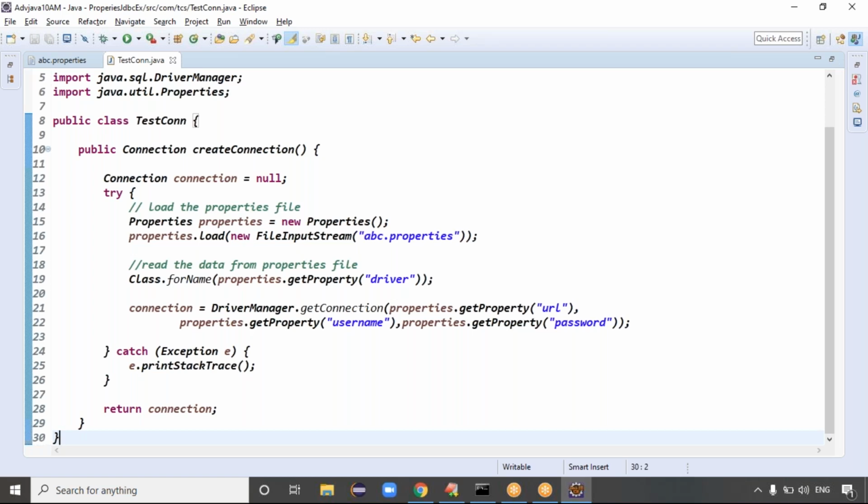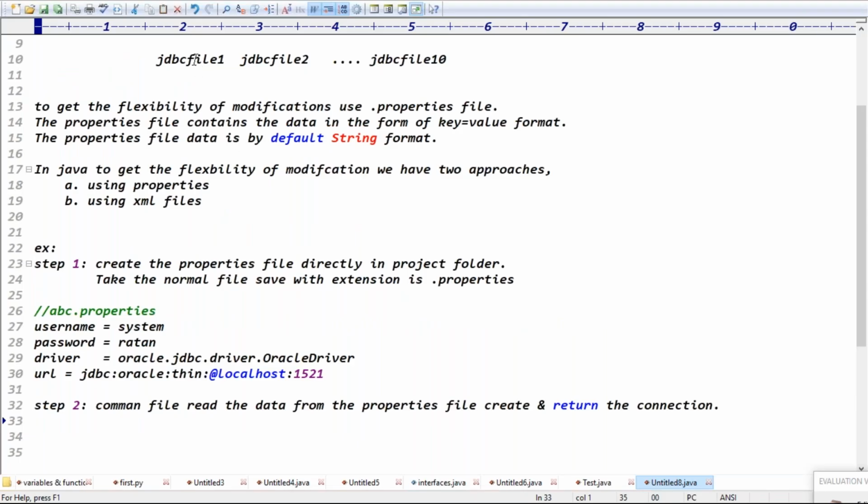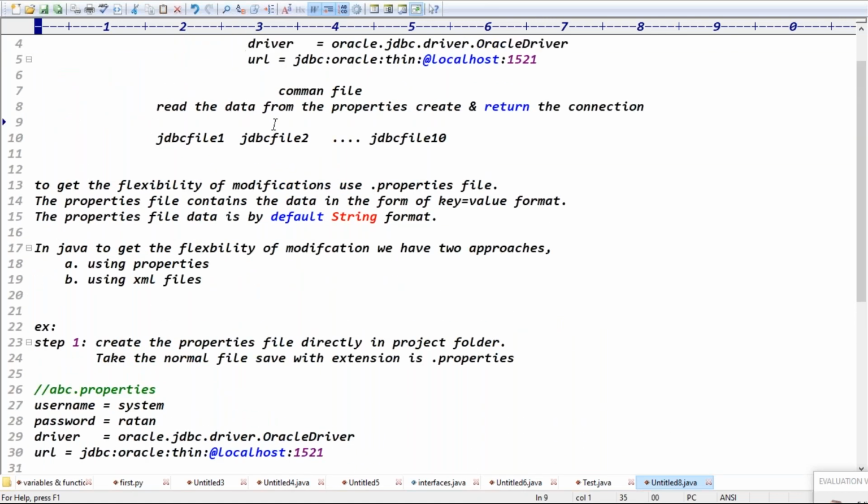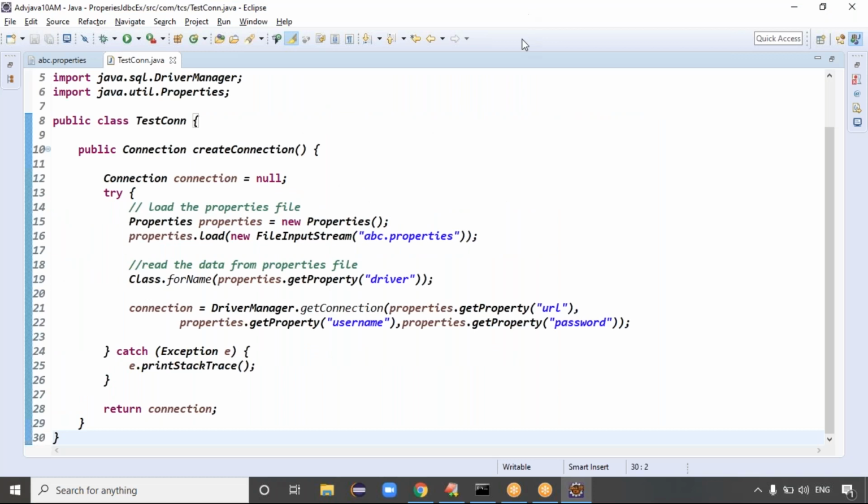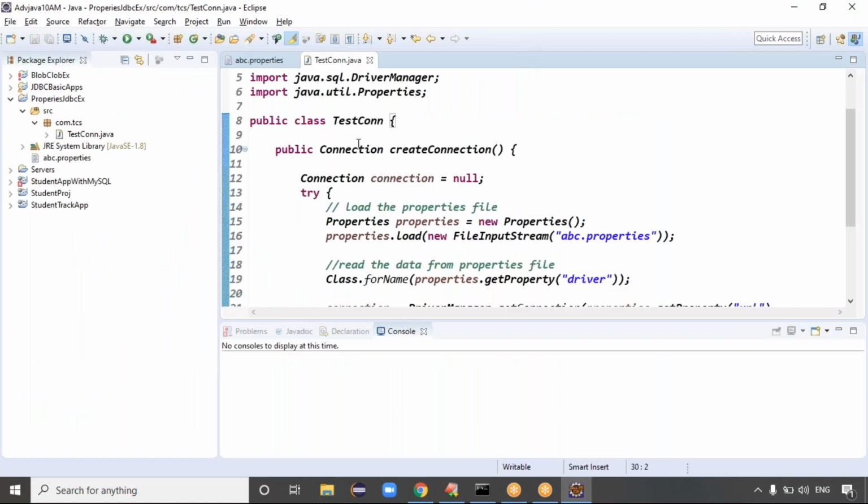Exactly. And we'll create the next files like JDBC files, right? Next level, I'll create a JDBC file 1, file 2, two files. Those files will get the connection from this common file. So that will give some clarity, guys. The second file is clear: how to load the property file and how to create the connection based on the property file data.